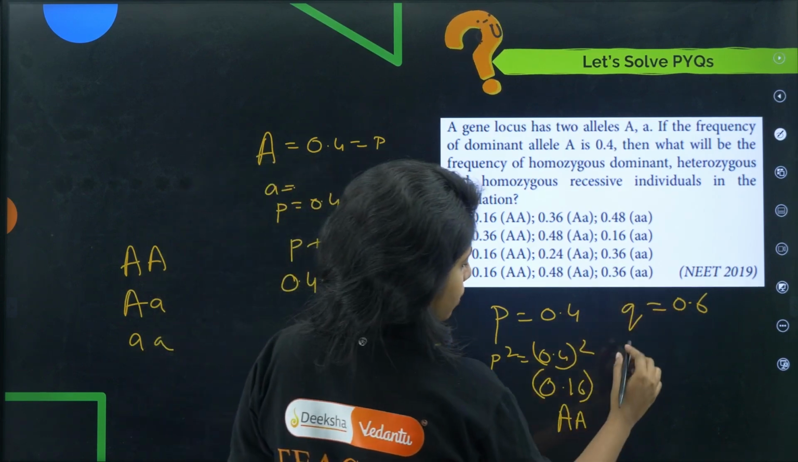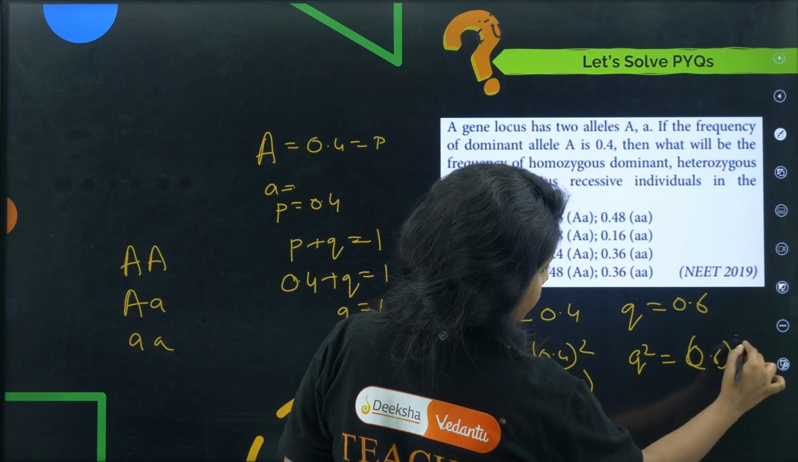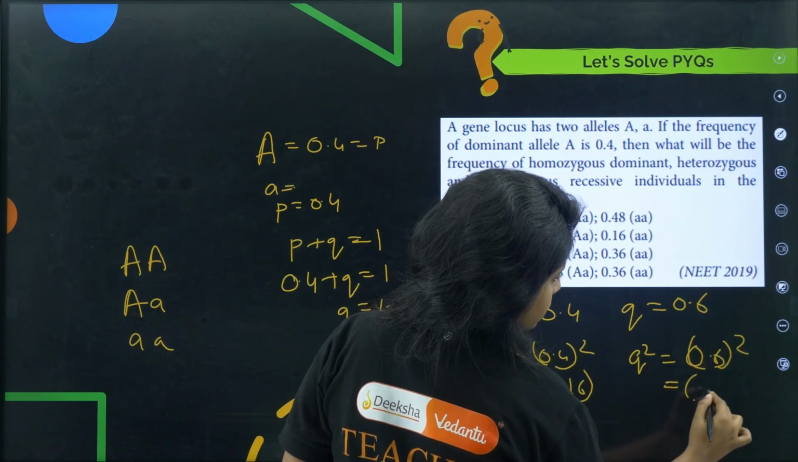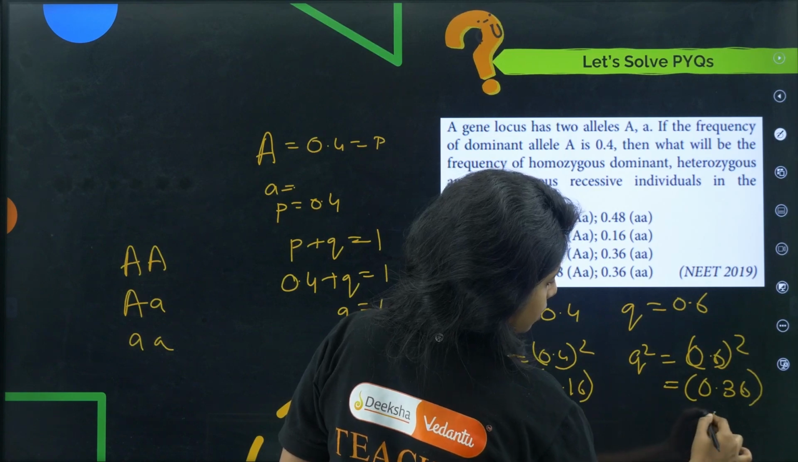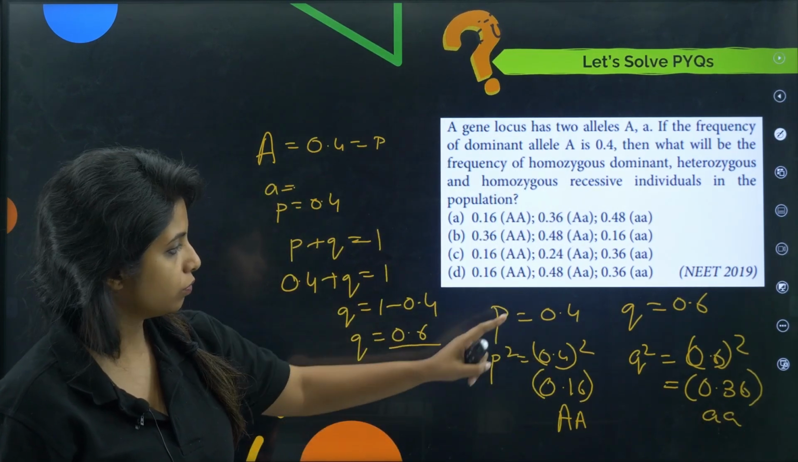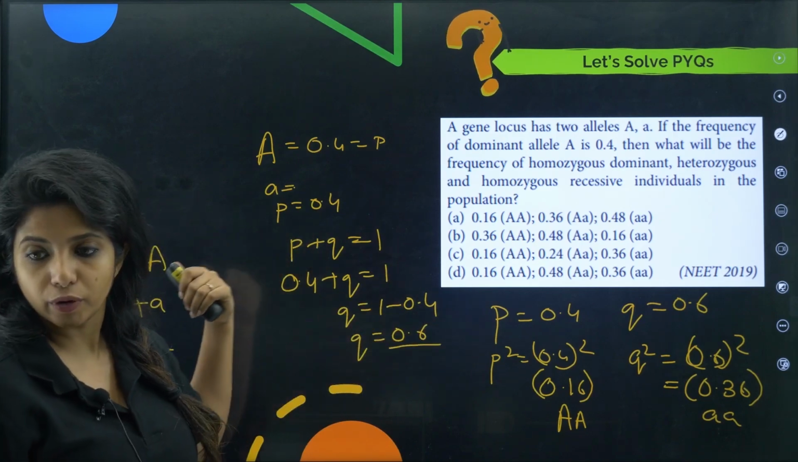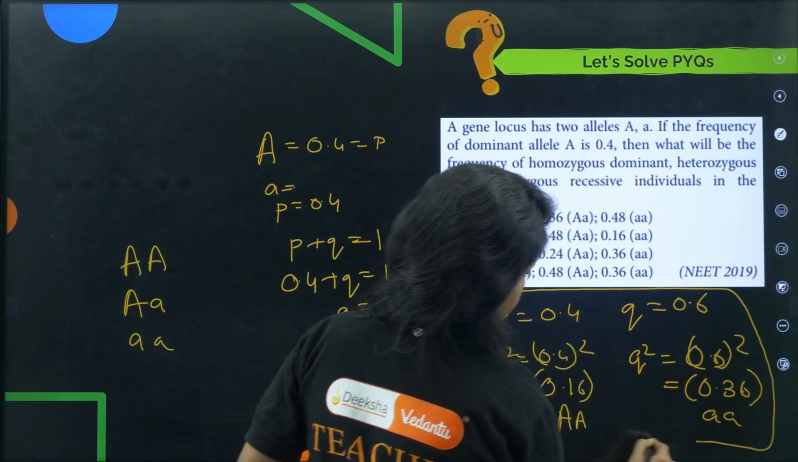Okay, now Q square, if I do, then 0.6 whole square, what do I get? It is 0.36. This is small aa. Okay, what about 2PQ? We have to find 2PQ also, right? We are talking about heterozygous. So this is one set of answer. Let's see if it matches.